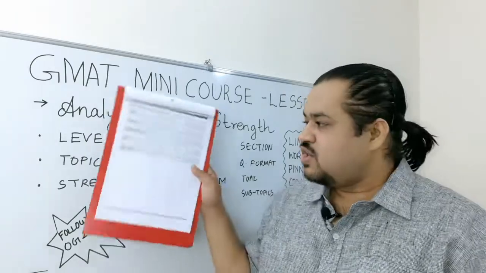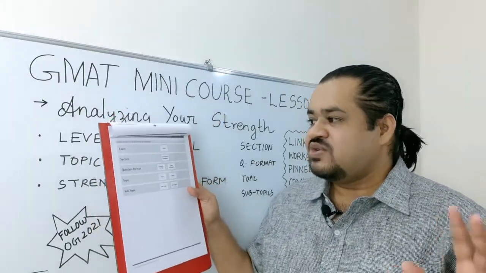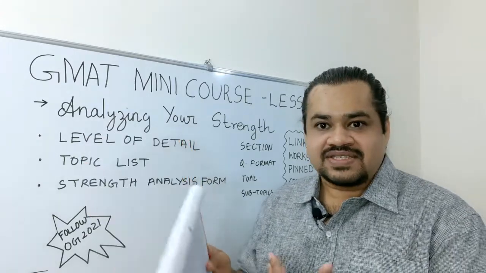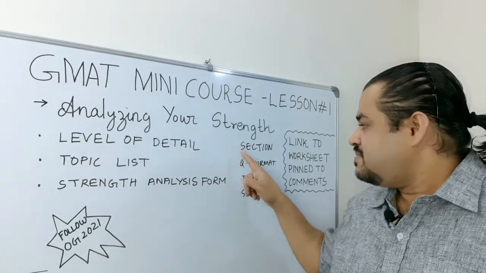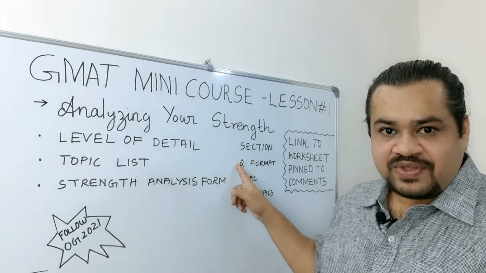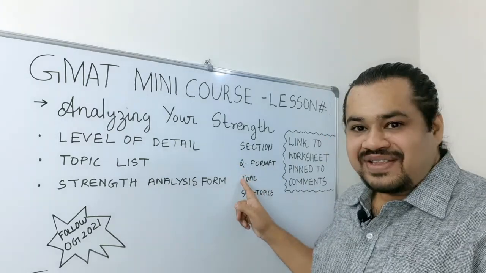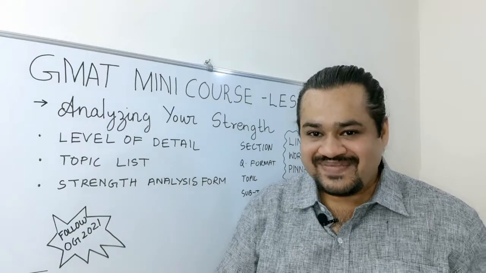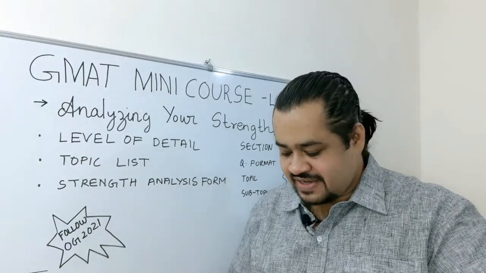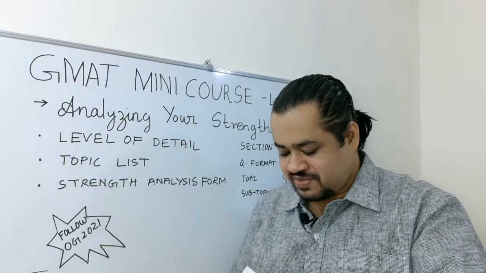Let's take quantitative reasoning as an example. If you take quantitative reasoning as a section of the exam, then the section would be quantitative reasoning, then the question format would be problem solving or data sufficiency, and the topics and subtopics are too numerous, but don't worry. As a part of the worksheet, I have created a full list of topics and subtopics.